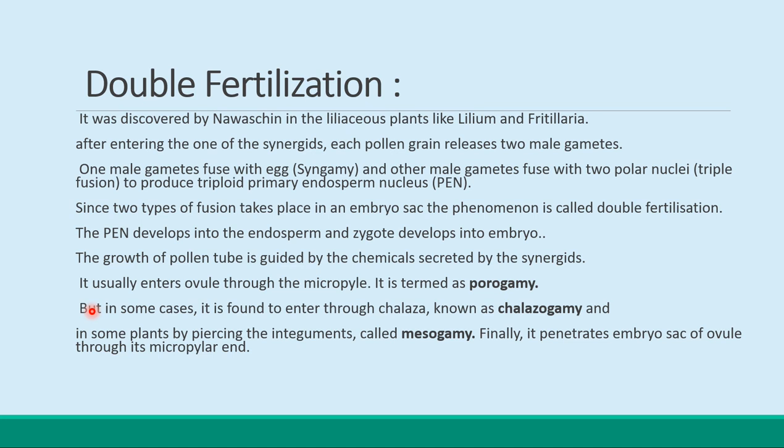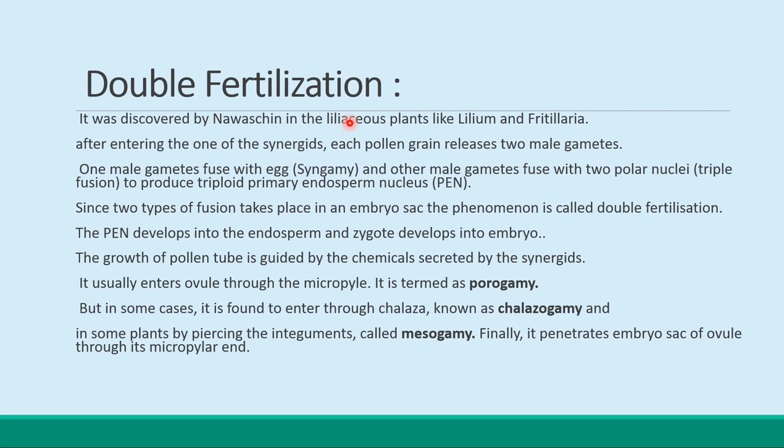In today's lecture, we will study about the double fertilization. Double fertilization, as I told you yesterday, is a unique characteristic of the angiosperms or the flowering plants. Why? Because here, after entering one of the synergids, each pollen grain releases two male gametes. That's why it is called the double fertilization, because two male gametes are involved.